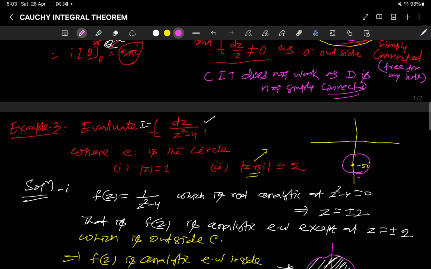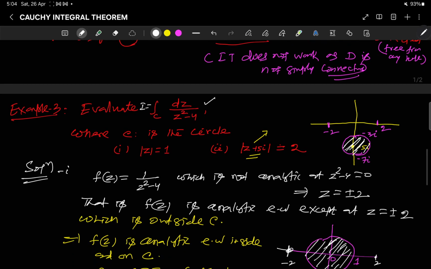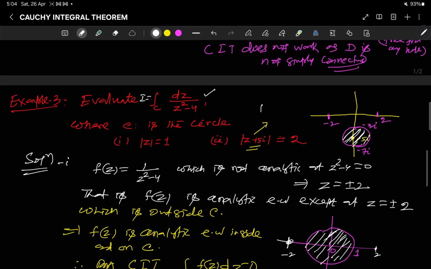So it will come to minus 7i, and it will come to minus 3i. But your 2 lies here, and your minus 2 lies here, right? So you see, it is analytic everywhere, inside and on C. Therefore this integral is 0. So this integral over C of f(z) dz is equal to 0, by Cauchy integral theorem. Okay, so accordingly you can evaluate your 2i.